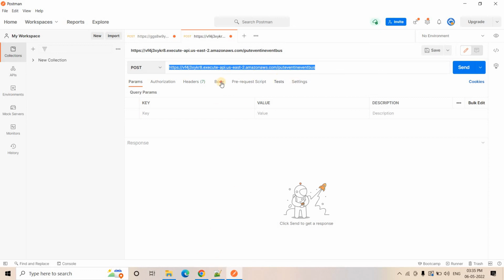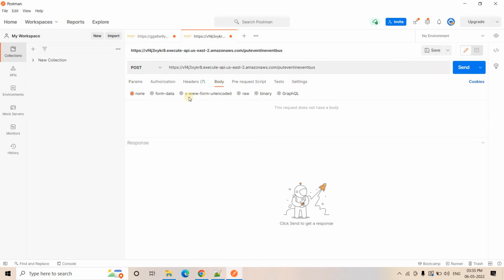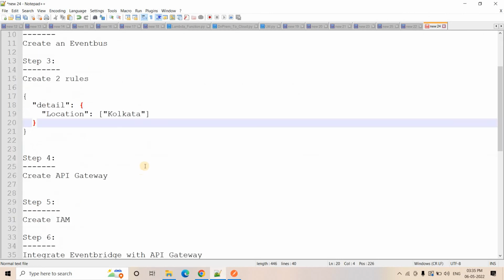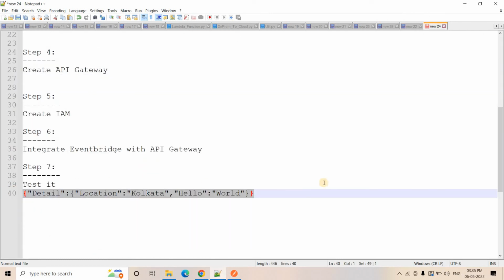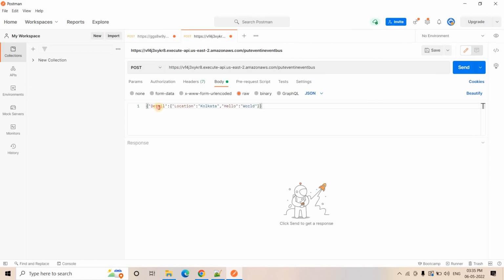So now I will put the body also. The body here I'll be putting raw data in JSON format, and here I have already created a body to send. Let me explain the body. As I have already told you, detail is the key in which all the information about the event will be present.